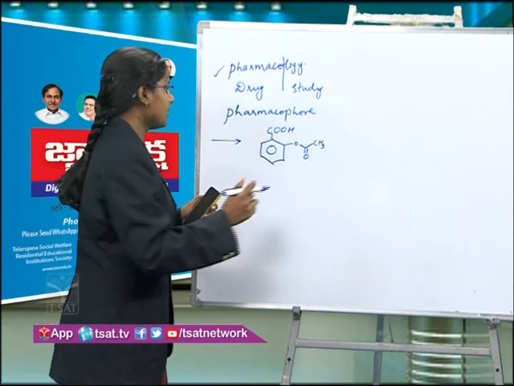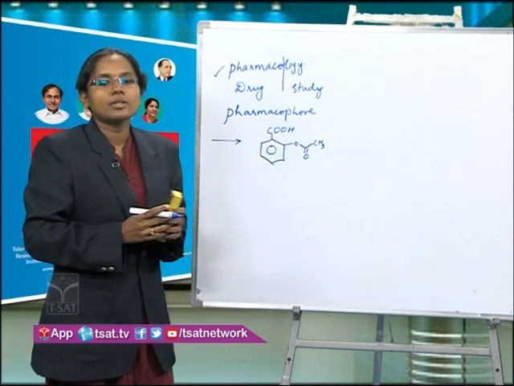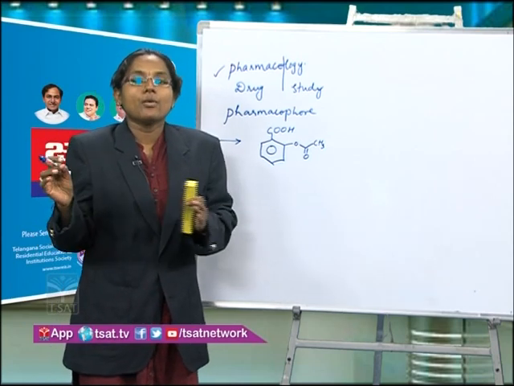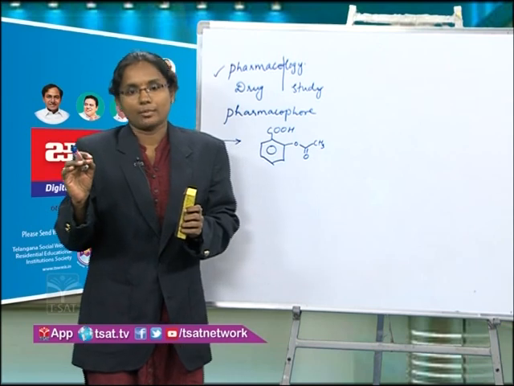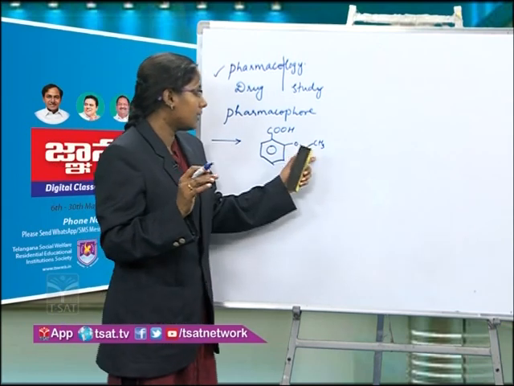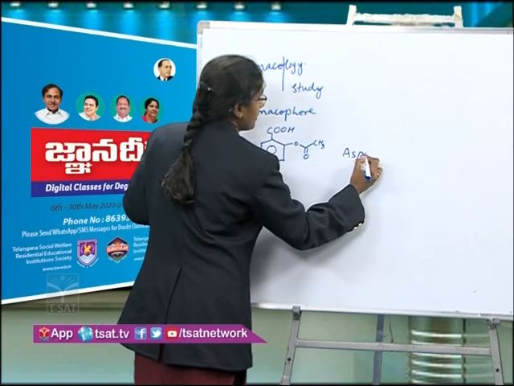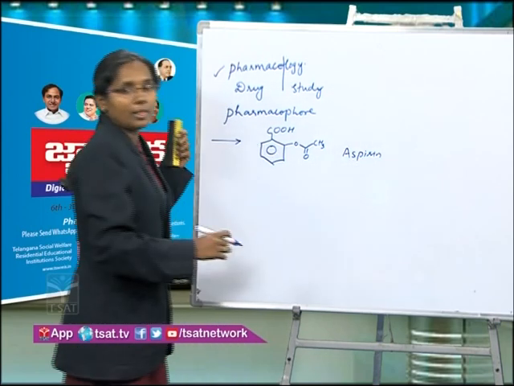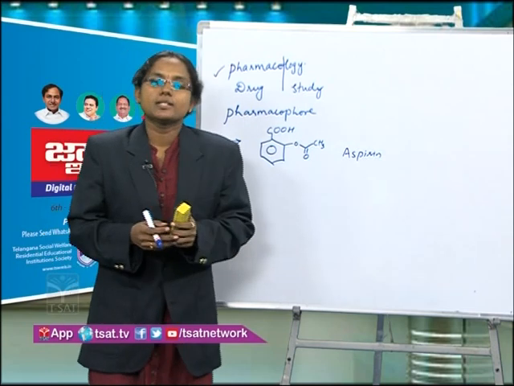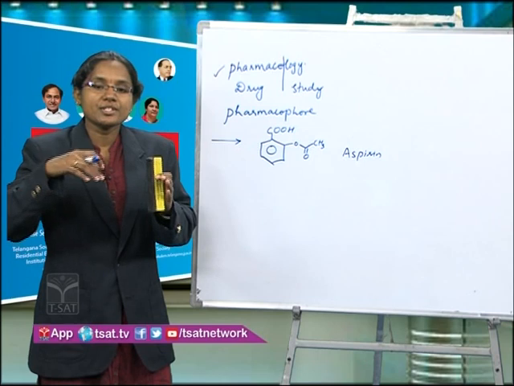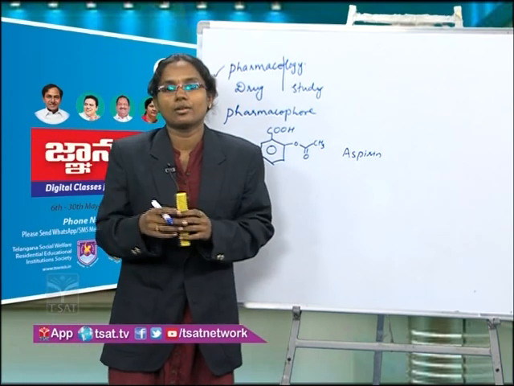And then generic name. Generic name is given by the regulatory authority, a government body, when the drug is first discovered. And that regulatory authority has given the name aspirin for this. And the trade name is given by the pharmaceutical company, the manufacturer who is delivering that molecule into the market.